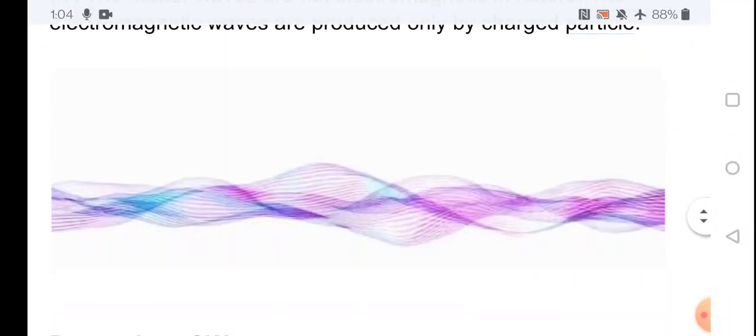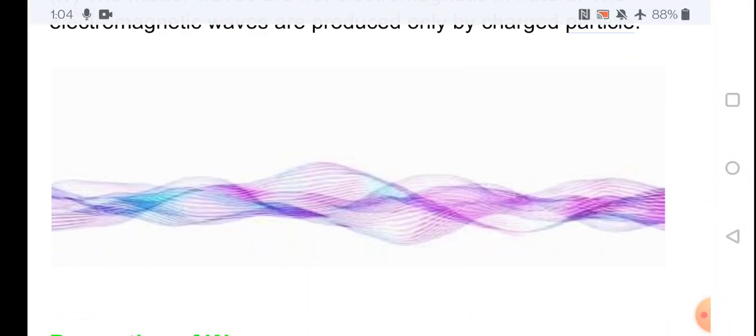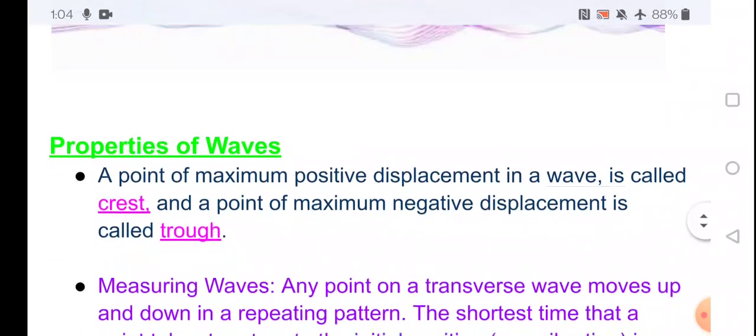This is the example for the matter wave. It vibrates in a random direction. There is no direction for this. If it is a transverse wave or longitudinal wave, there is some direction, but for this matter wave there is no direction, so it moves in a random direction.